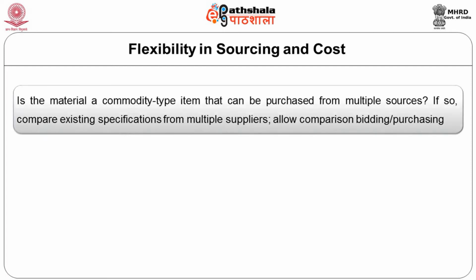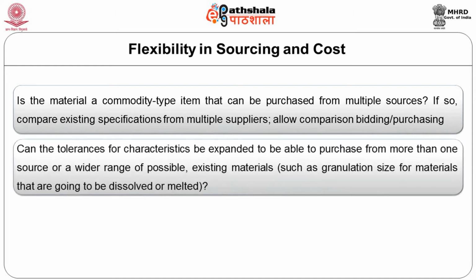That is, the material or a commodity type can be purchased from multiple sources? In that case, we have to vet the quality of every source or every vendor and then compare the existing specifications from these multiple suppliers, allow comparison bidding, purchasing, etc. Now the question is, can the tolerances for characteristics be expanded to be able to purchase from more than one source or wider range of possible existing material be accepted? Then the same should be reflected in the form of the company's policy.